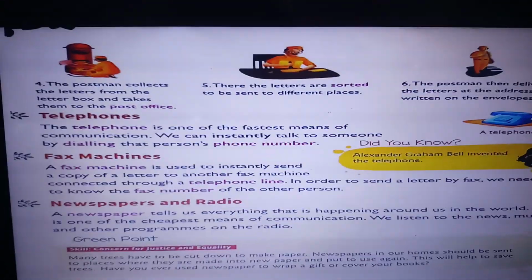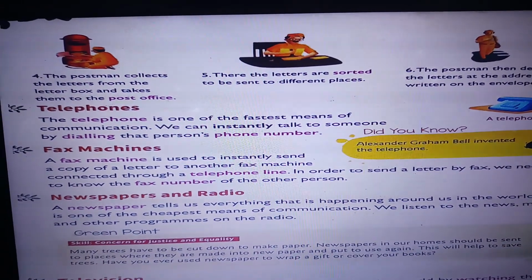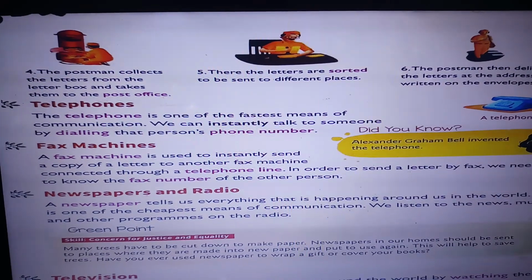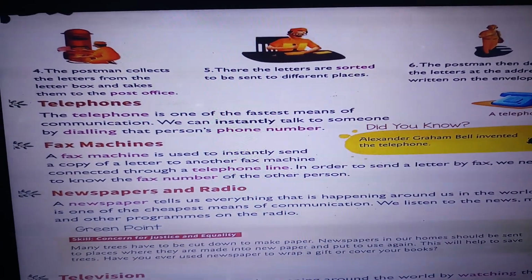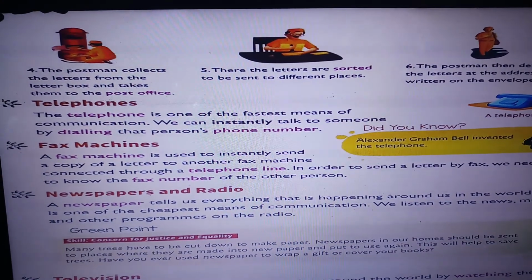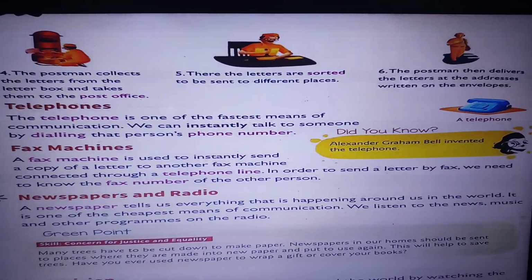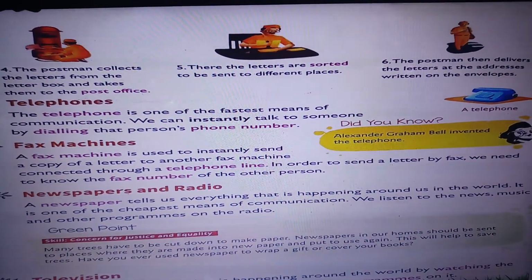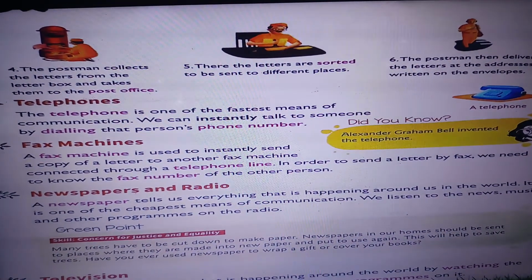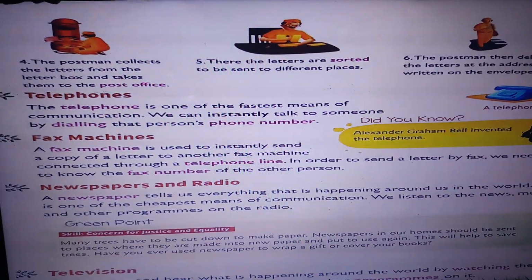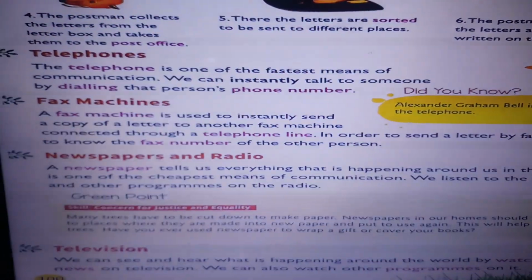So, then the postman collects the letters from the letter box and takes them where? To the post office. In the post office, the letters are sorted and sent to different places, which letter has to go where. Then the postman delivers these letters to the address that is written on the envelope. That is one means of communication. What is another means of communication?